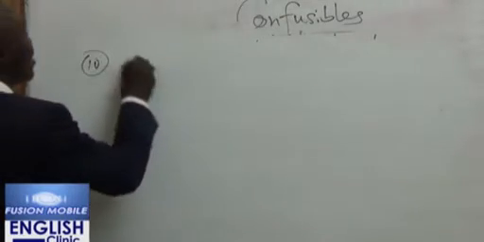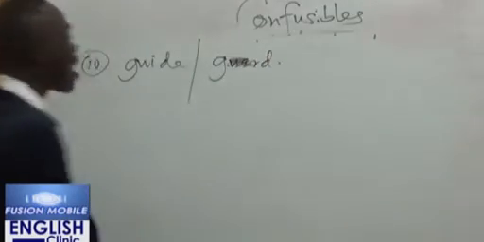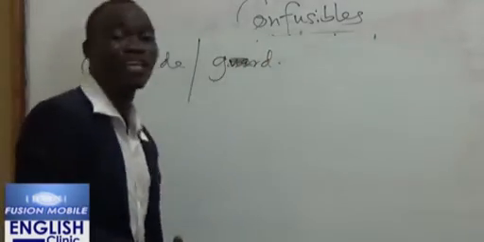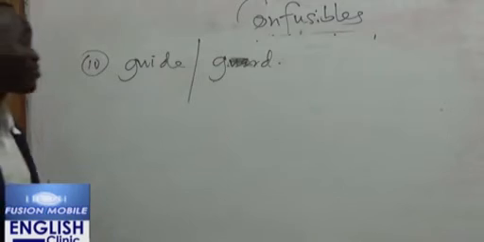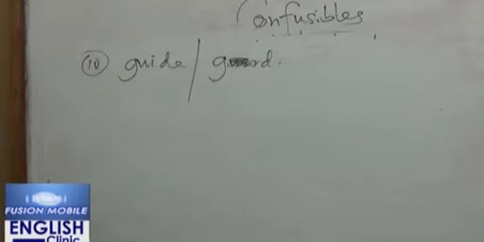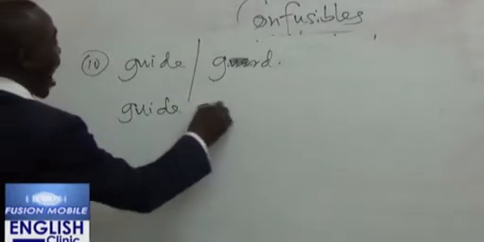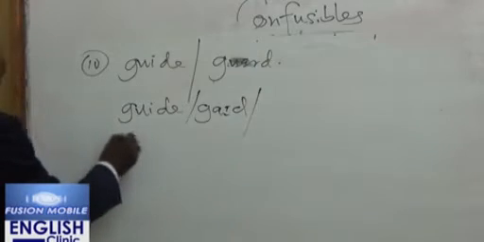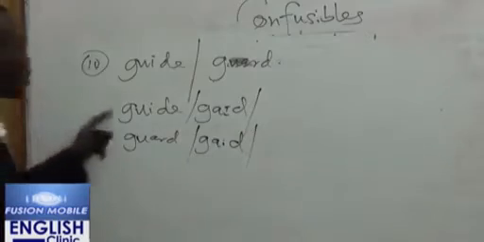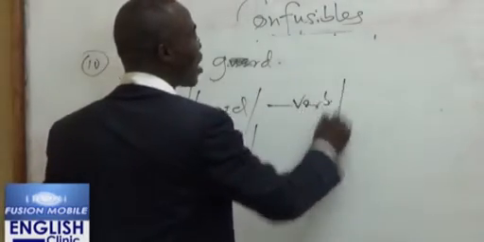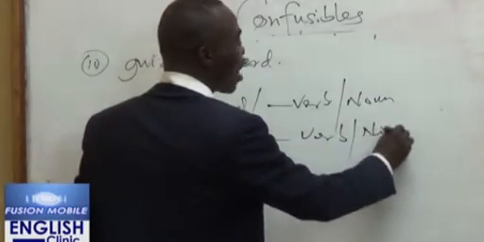Number 10, we have guide and guard. I always ask my students this, and the kind of responses I get are always very funny. Now, what's the difference between a guide and a guard? Remember, this is pronounced as guide, and this is pronounced as guard. The two words can be used as verbs and as nouns.